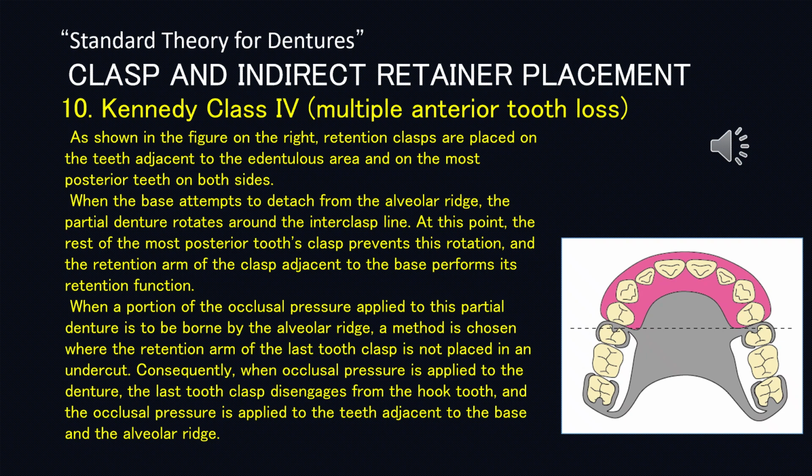When a portion of the occlusal pressure applied to this partial denture is to be borne by the alveolar ridge, a method is chosen where the retention arm of the last tooth clasp is not placed in an undercut. Consequently, when occlusal pressure is applied to the denture, the last tooth clasp disengages from the hook tooth, and the occlusal pressure is applied to the teeth adjacent to the base and the alveolar ridge.